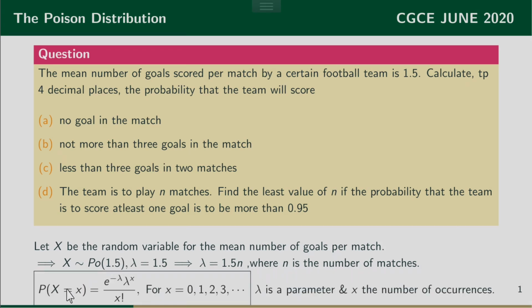Now, the probability distribution function for a Poisson distribution is P of X equals x is equal to e raised to the power negative lambda, lambda raised to the power x, divided by x factorial, where x starts from 0, 1, 2, and so on. Because these are discrete random variables, they only take countable numbers. Lambda is a parameter, of course, and x is the number of occurrences.